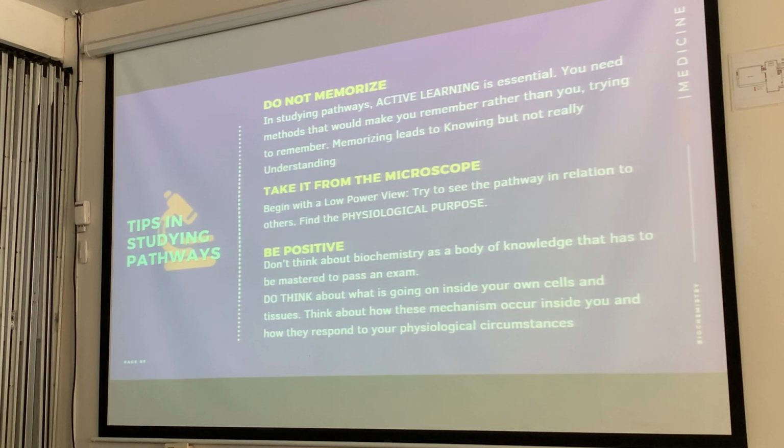Sometimes you need to get your emotion, get your attention, so that you would learn, right? Experience, as the cliche says, is the best teacher. So in biochemistry, you need to be proactive in learning this. Whereas if you just go and cram and memorize, it won't help you at all.